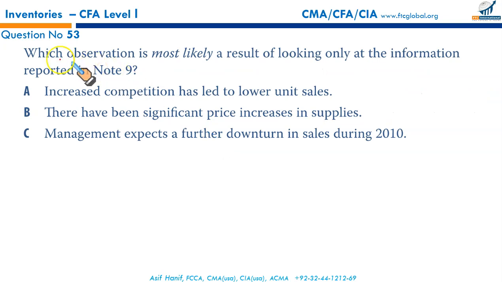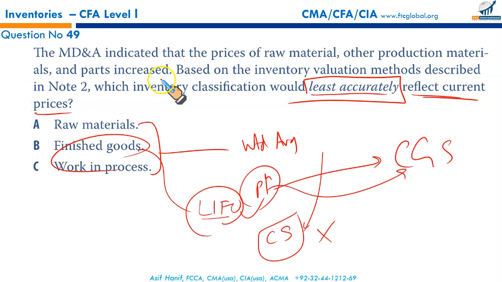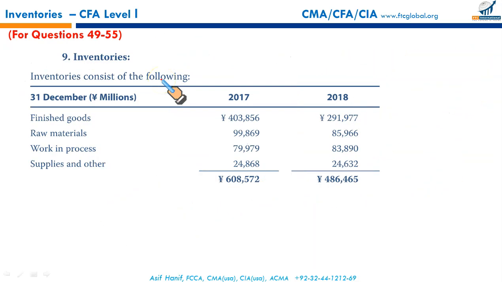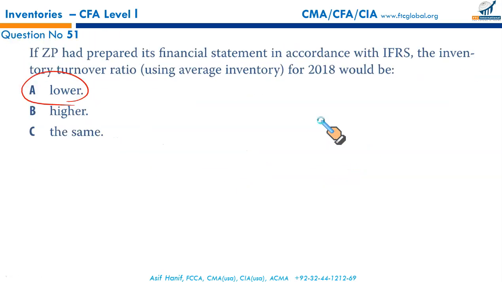Next question, 53. Which observation is most likely a result of looking only at the information reported in note 9? This is your note 9 here. Now what do we see here? The inventory level has fallen for finished goods and for raw material, and work in process is slightly higher. So this contraction in finished goods and raw materials tells us something serious. Finished goods and raw materials inventories are lower in 2018 than in 2017. So this means that the business is expecting some downturn, some contraction in the sales.